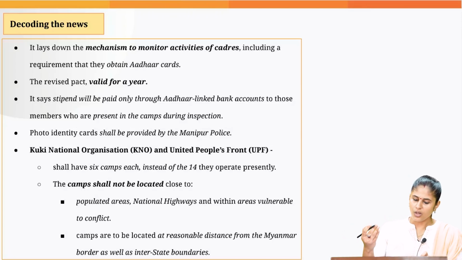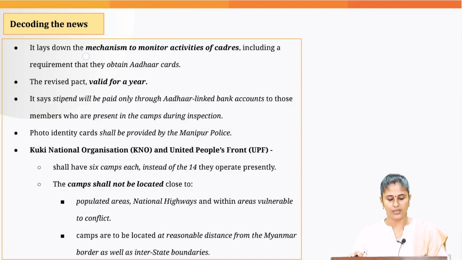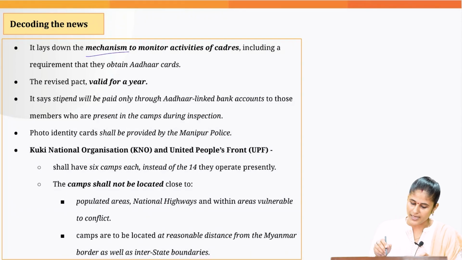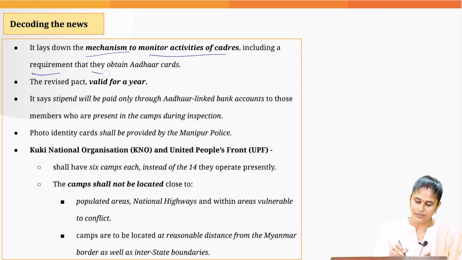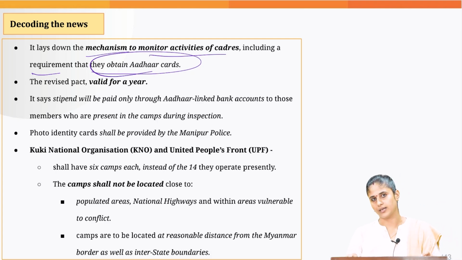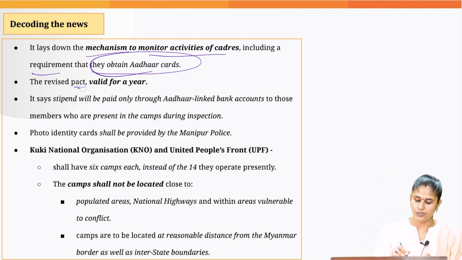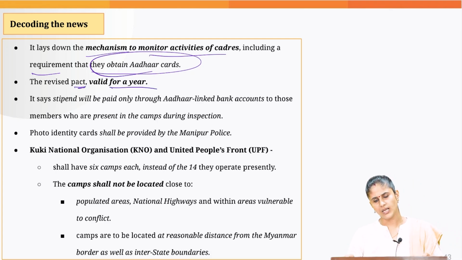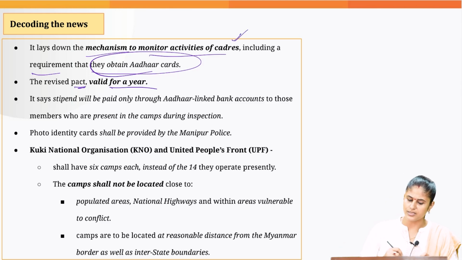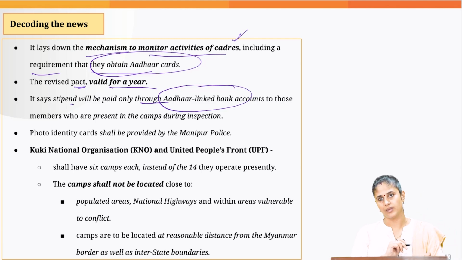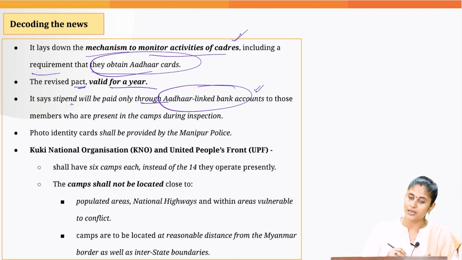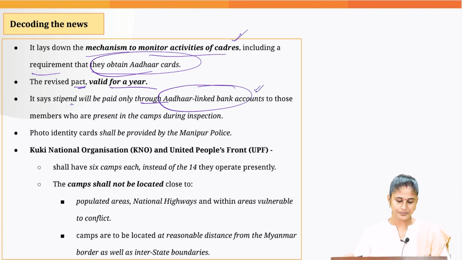What further aspects were there in this particular pact? It has laid down a mechanism to monitor the activities of the cadres, including the requirement that they need to obtain an Aadhaar card. And this pact would be valid for a year. The cadres of this insurgent group would be given a stipend, but only if they have Aadhaar with them, and they need to have their bank accounts linked with the Aadhaar.